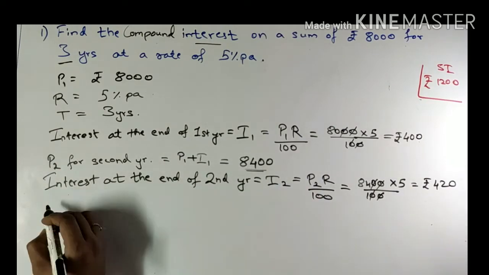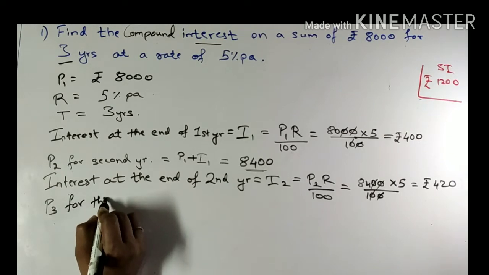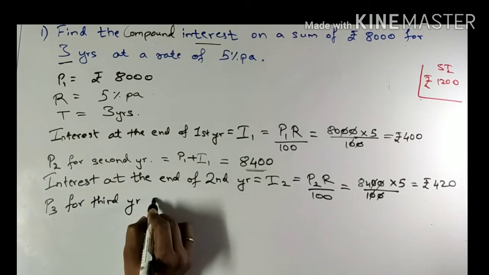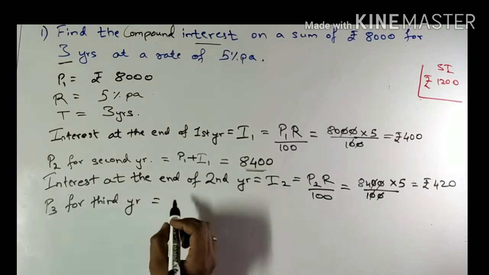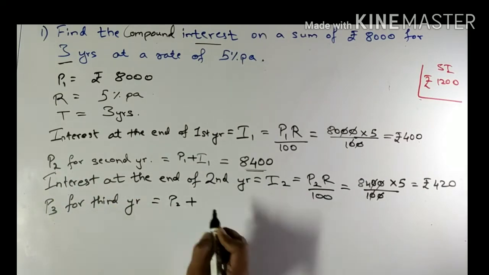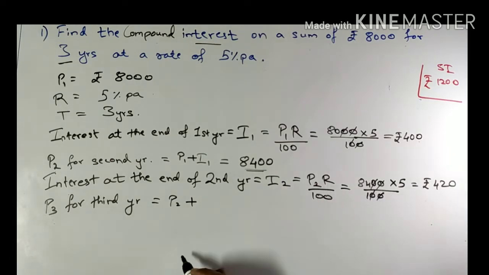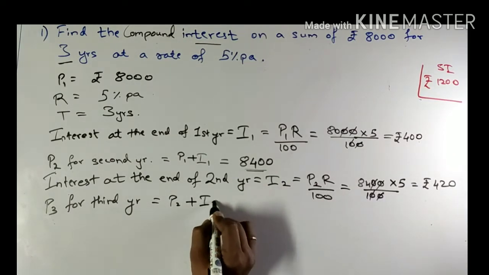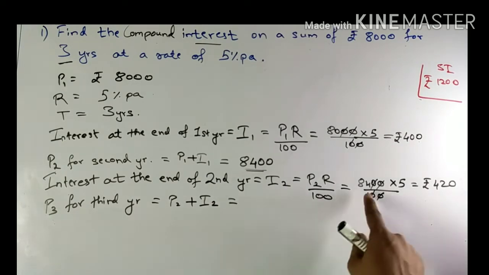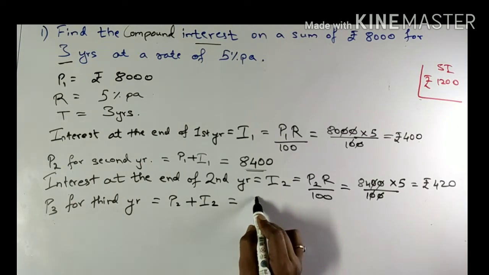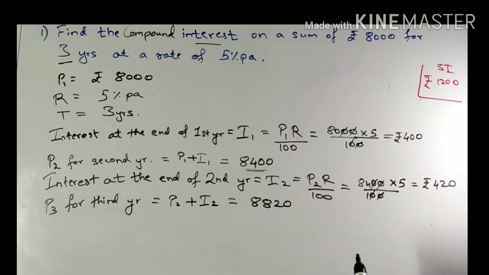Now the principal for the third year will obviously be P2 plus the interest gained on the principal P2, that is I2, and when you add these we get 8,820.